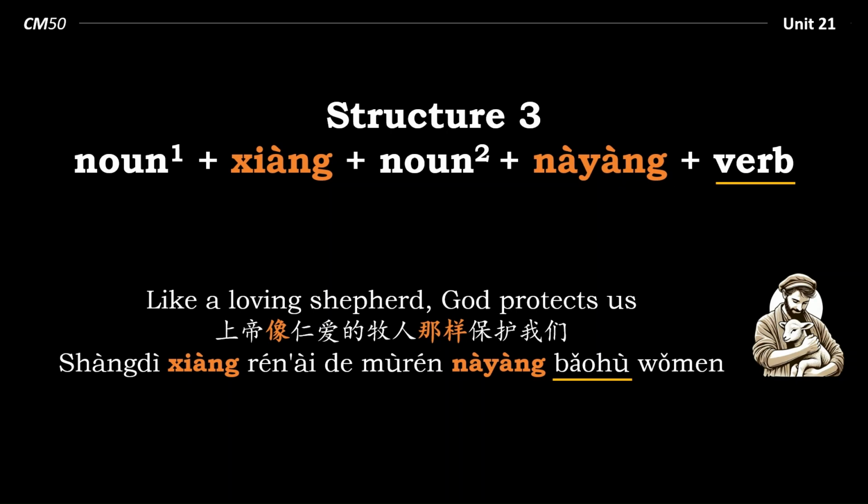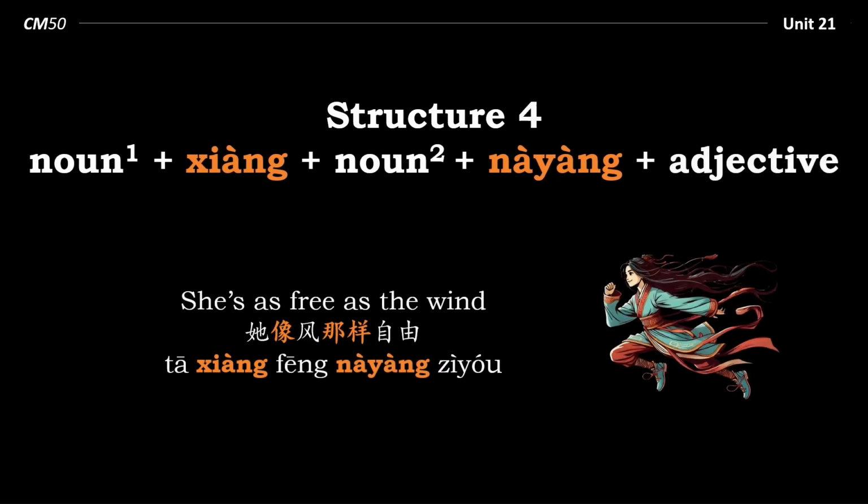So when it's noun 1, 像 noun 2, 那样 verb, this means that noun 1 does something in the same way as noun 2. However, structure 2 is noun 1, 像 noun 2, 那样 adjective. This means that noun 1 has a similar quality or shares a similar characteristic to noun 2. She's as free as the wind. 她像风那样自由.